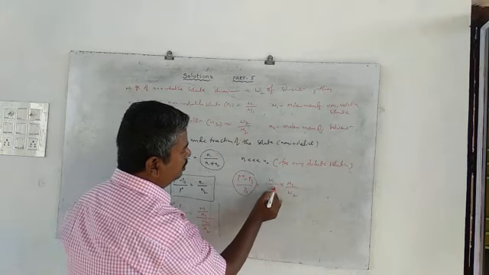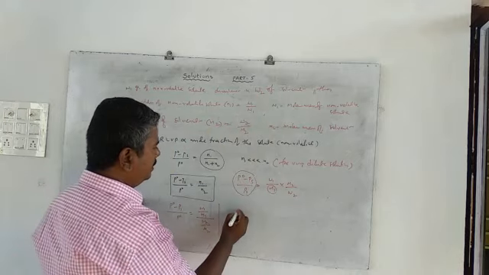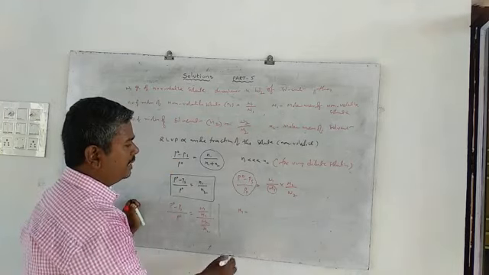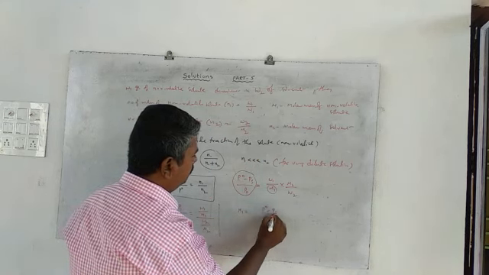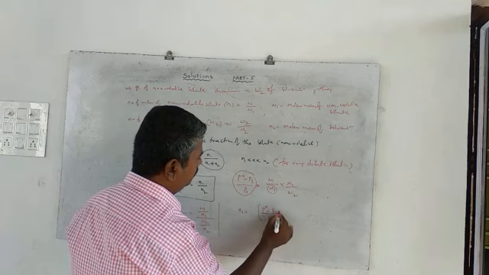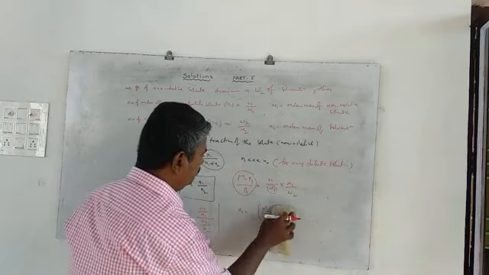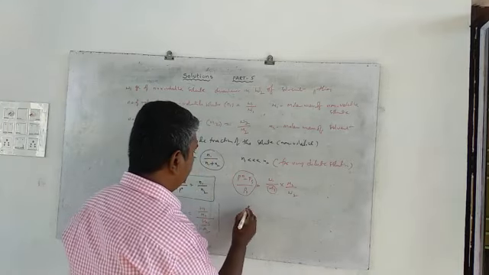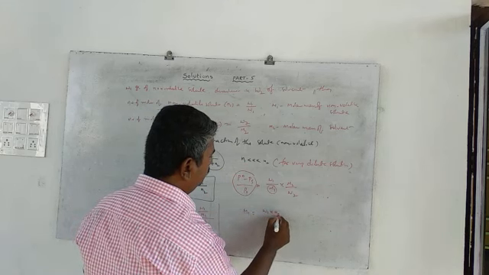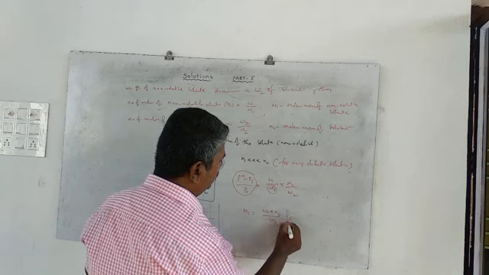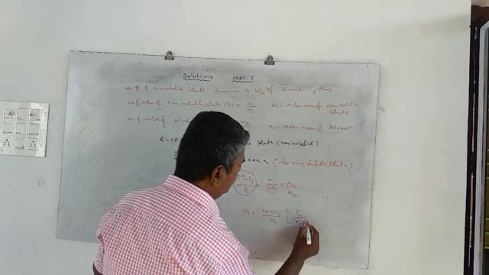molar mass M1, which means the molar mass of the solute. So if you want M1, then M1 equals W1 into M2 by W2 into P0 by (P0 minus PS).